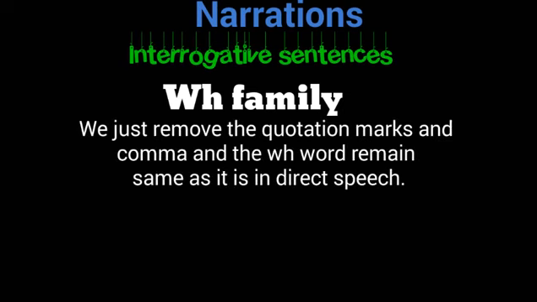We just remove the quotation marks and comma, and the WH word that is presented in direct speech will be the same in indirect speech. We do not need to change anything, but all things are similar to yes no questions. Here we also change the reporting verb into asked. Then after that the question became a statement.